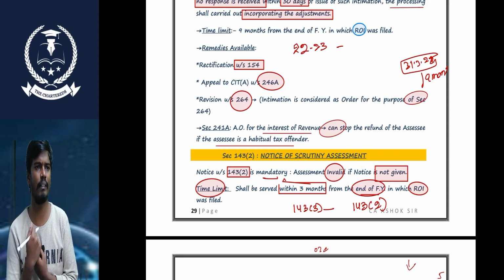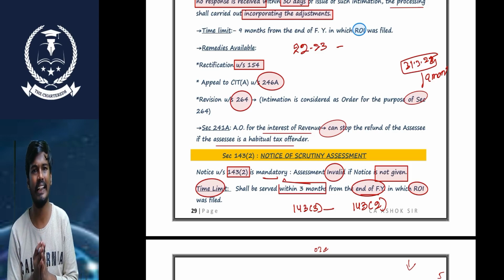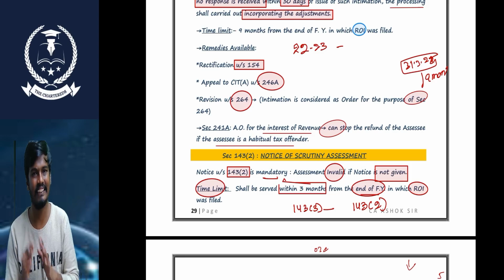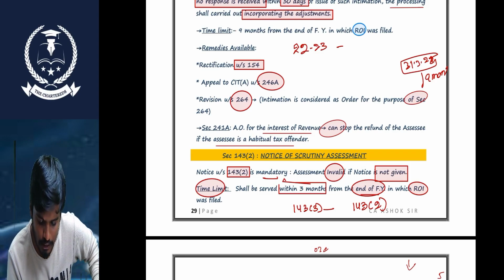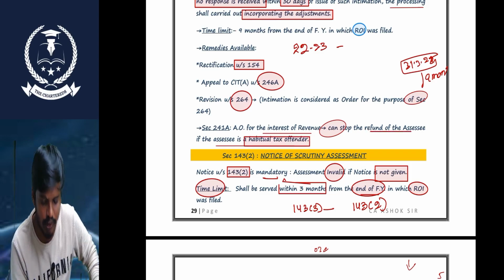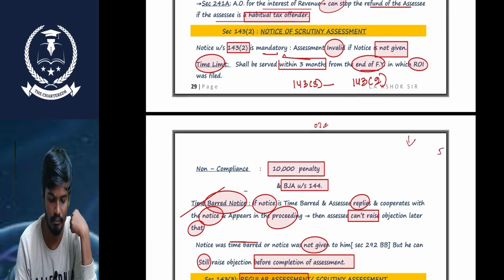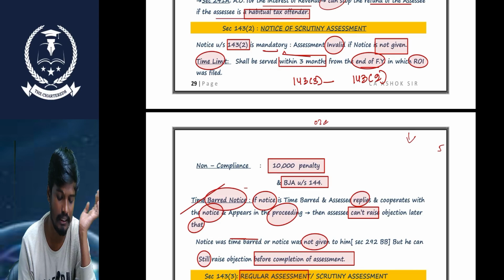Sometimes, sir, the department needs to release the refund to the SSC. But there is some assessment pending against the SSC. In that scenario, there is already a demand arisen against the SSC. In that scenario, he can adjust such refund against such demand. He can stop the refund, he can treat him as a habitual tax offender. Okay, that's it.